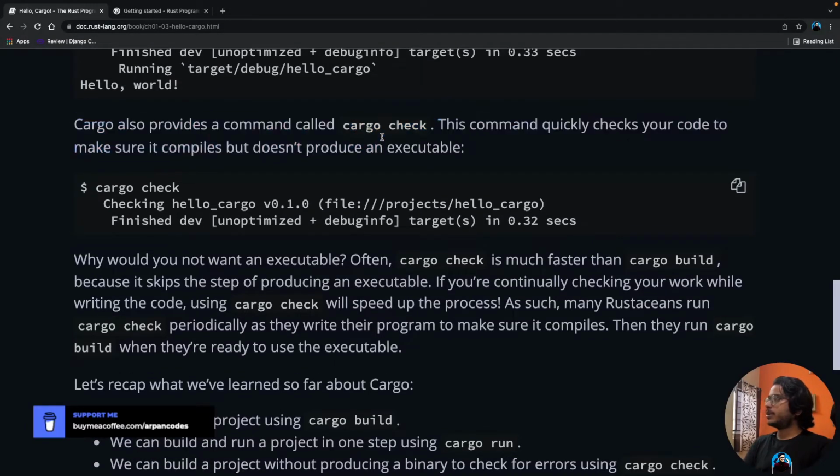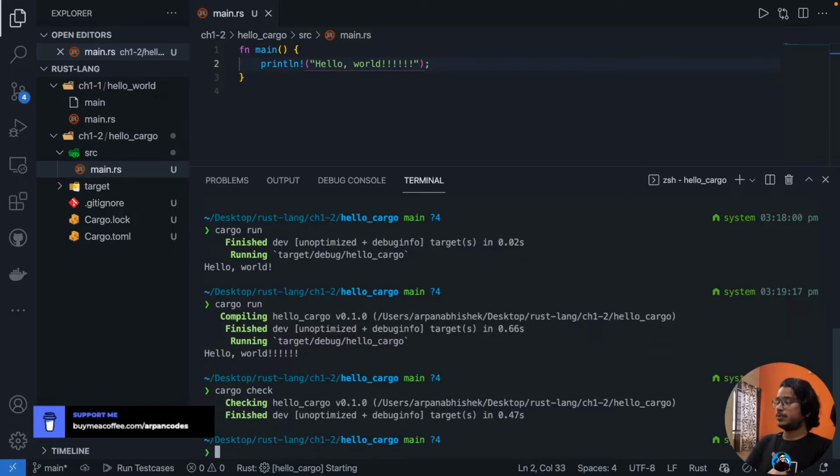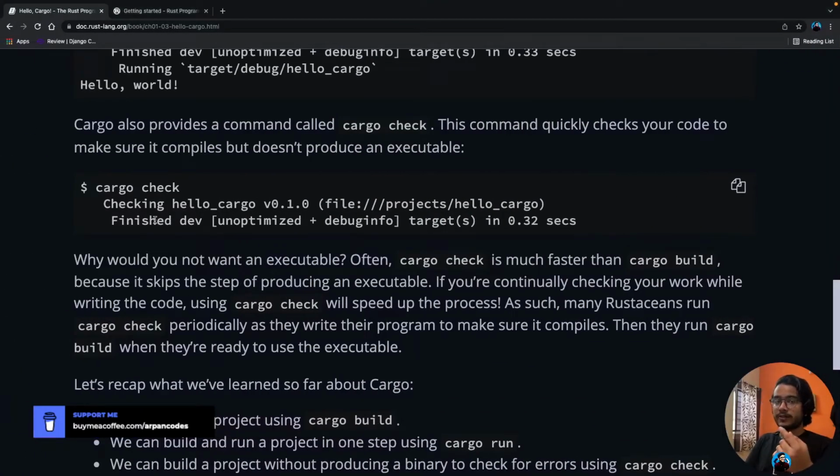Cargo also provides a command called cargo check. This command quickly checks your code to make sure it compiles but doesn't produce an executable. Oh, okay. So cargo check will not produce an executable, but it will compile every time. I mean, check if we have any errors in our program, right? Why would you not want an executable?